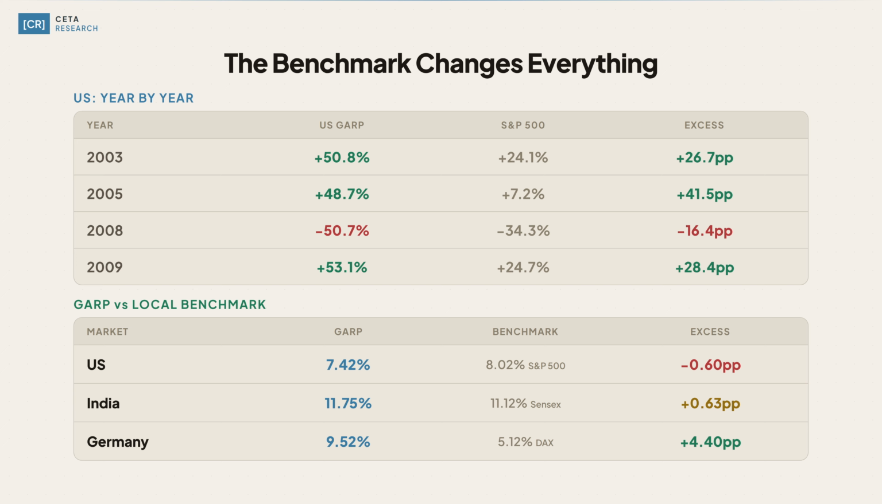Germany tells a different story. GARP returned 9.52% against the DAX's 5.12%. That 4.40% annual excess is one of the two strongest local benchmark results in the dataset, alongside Hong Kong's 4.36% over the Hang Seng. A $10,000 investment in Germany, GARP, grew to